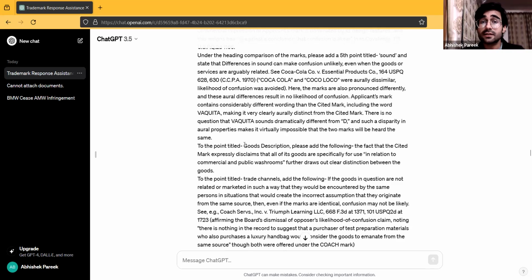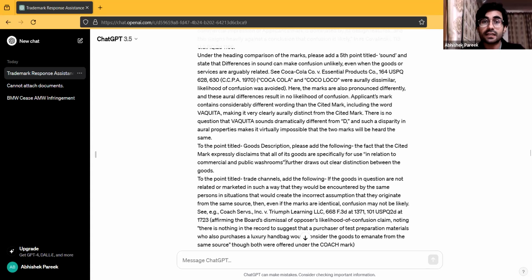To the point titled goods description, please add the following: the fact that the cited mark expressly disclaims that all of its goods are specifically for use in relation to commercial and public washrooms. So the cited trademark's description specifies this, that all their goods are to be used in relation to commercial and public washrooms.